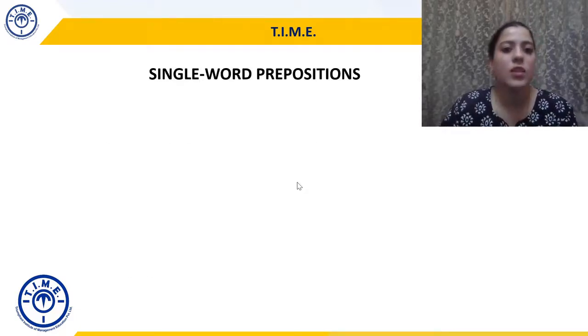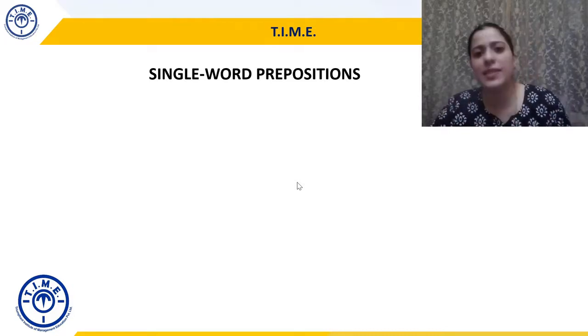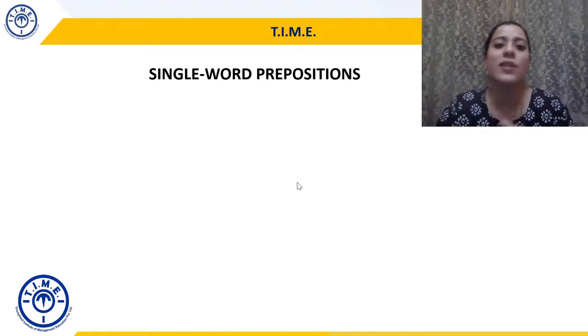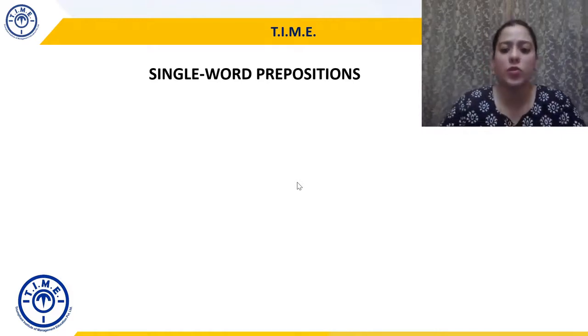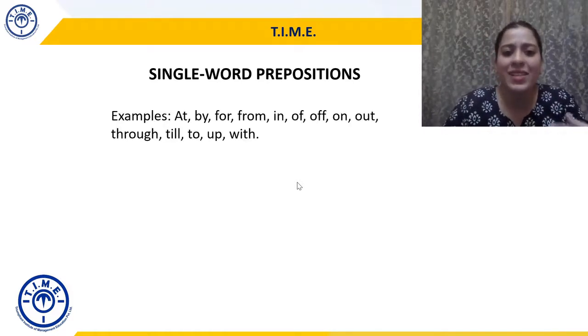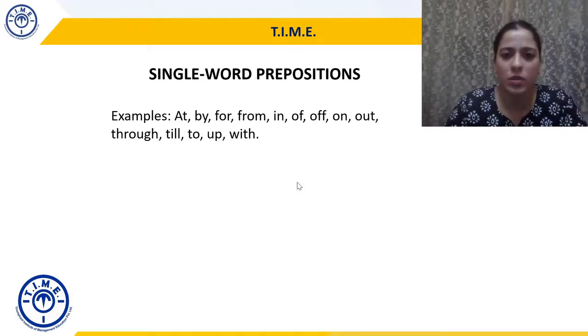Okay. So now we're going into categories or types of prepositions, and the first is very easy. The previous examples that we have seen are all single word prepositions. So some examples are at, by, for, from, to, up, with, of, on, out, right?